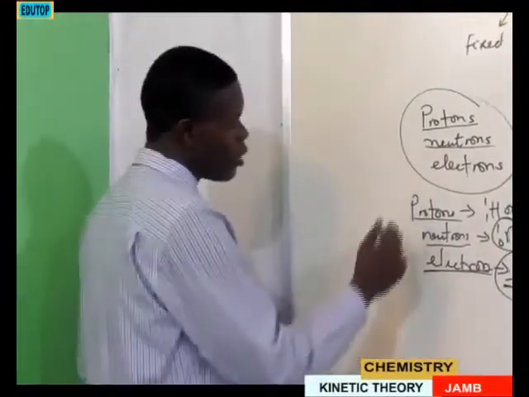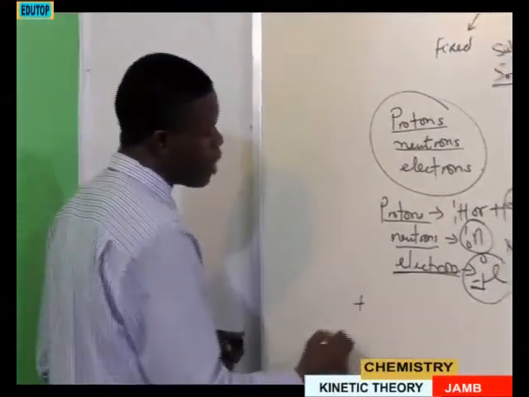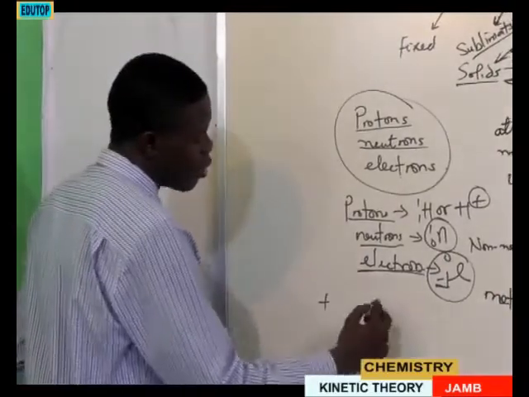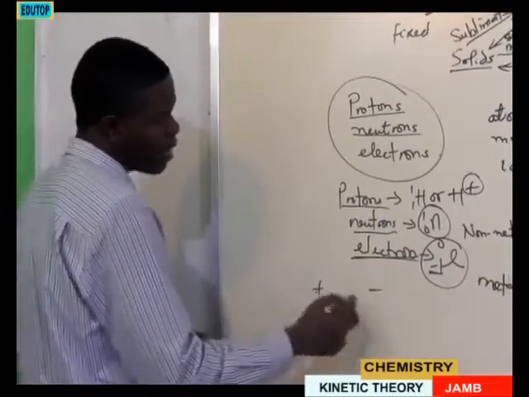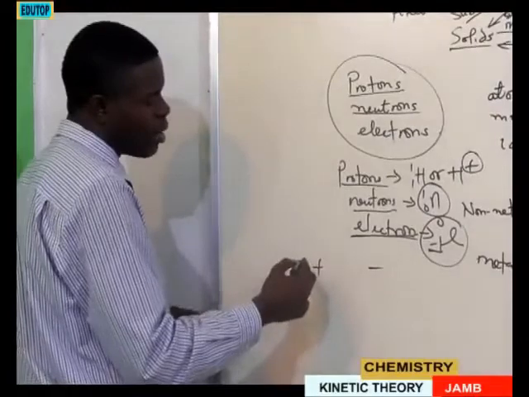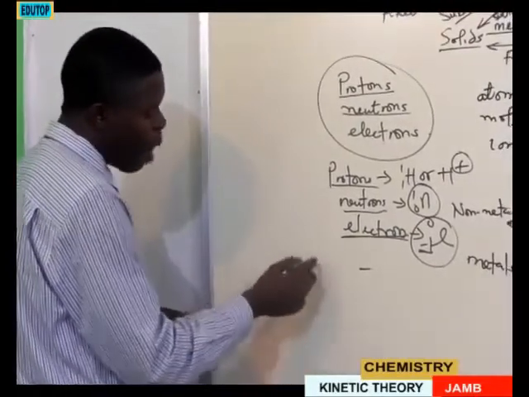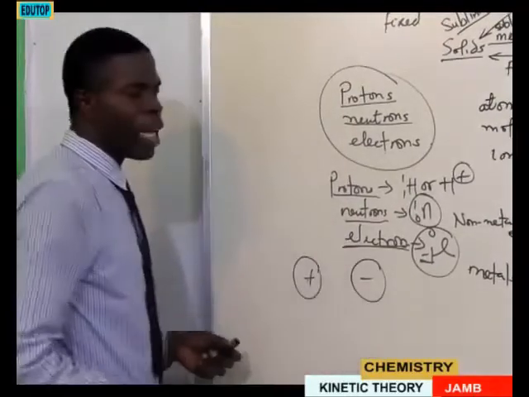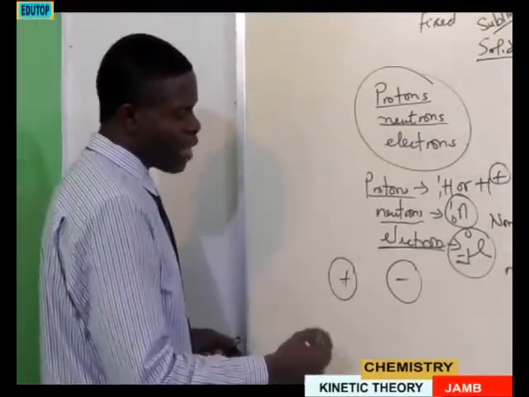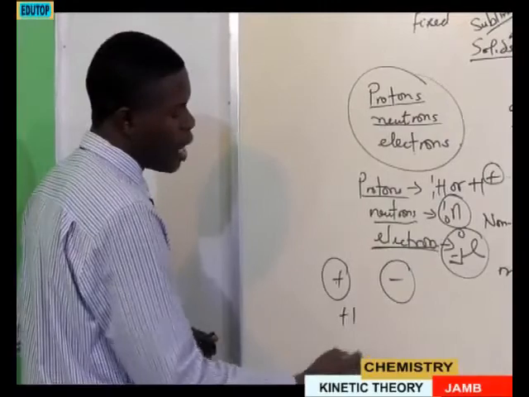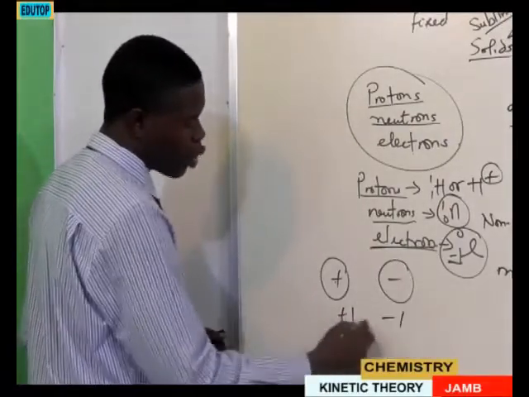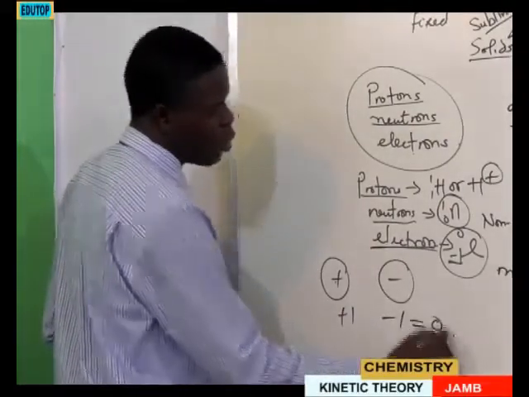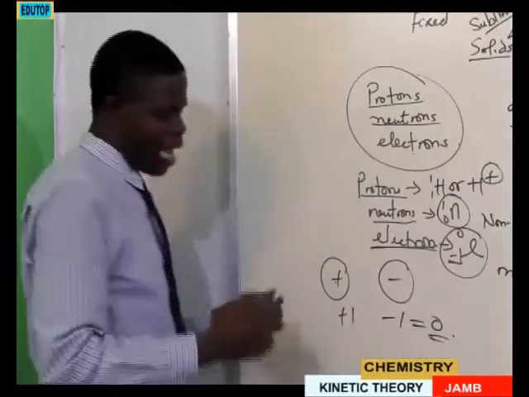What am I saying? Since we are saying that proton is positively charged and electron is negatively charged, an atom can be said to be electrically neutral if and only if the number of protons in the nucleus, that's the positive charge, is equal to the number of electrons revolving around the nucleus. In that situation, if you have your proton to be +1, and you have your electron to be -1, +1 -1 automatically becomes 0. That is what is meant by electrically neutral.